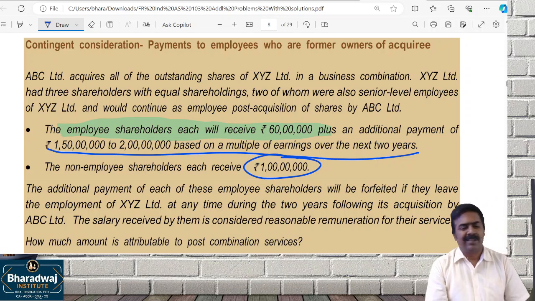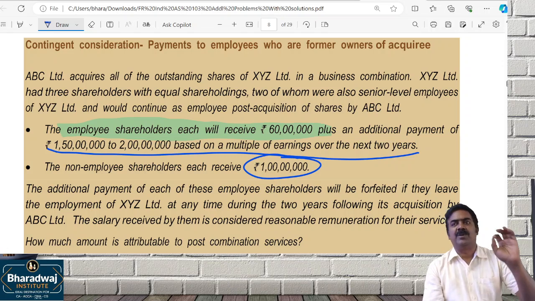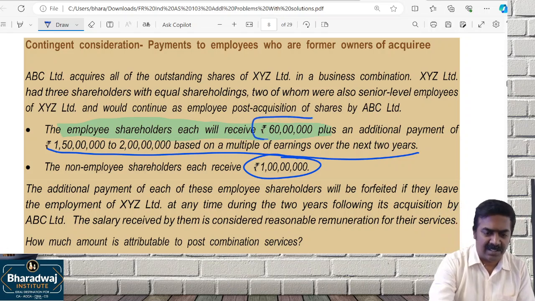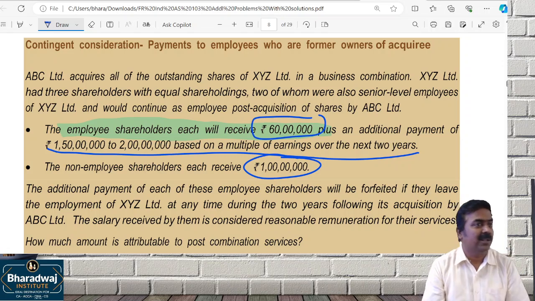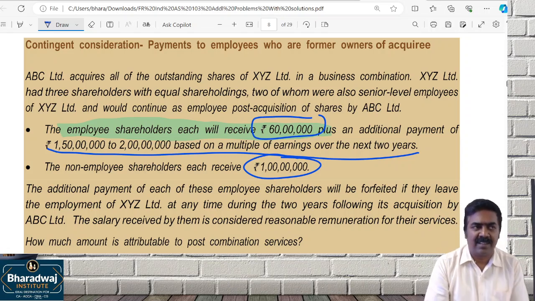Very simple. Wait. If I don't continue as an employee, how much will I get? The 60 lakhs and 1 crore. That can be taken as consideration because I am receiving that in the capacity of the shareholder or the owner. What about that additional 1 crore 50 lakhs to 2 crores that I will receive if I get it as an employee?